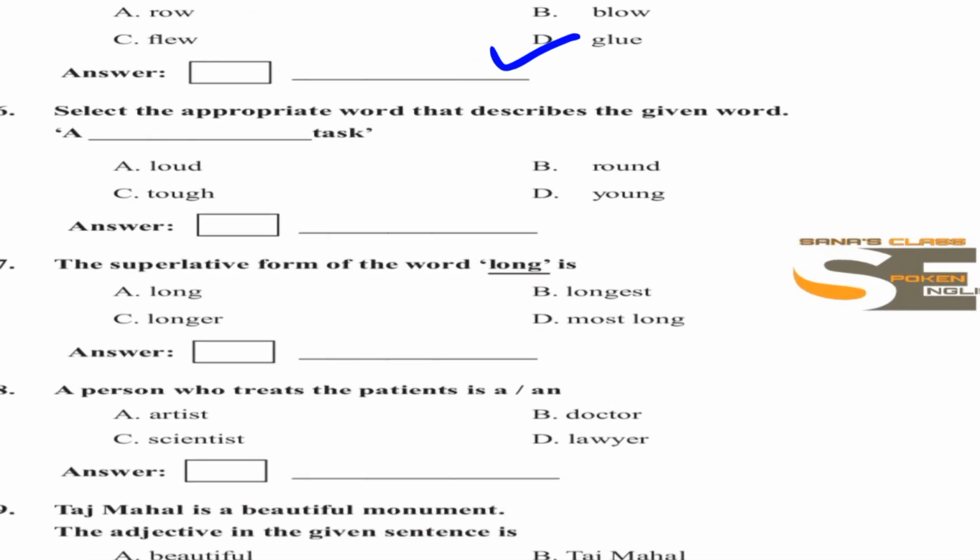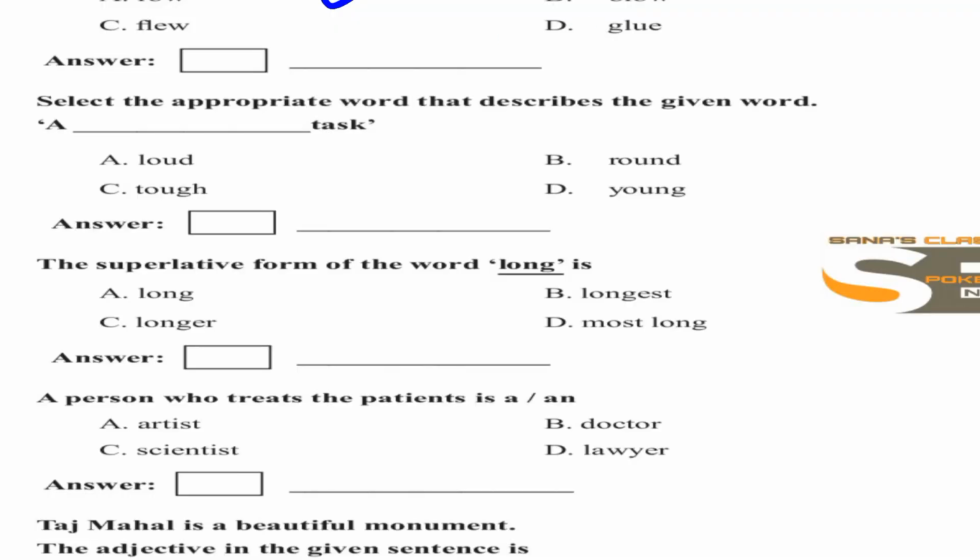You usually say that it is a tough task, right? So tough is the right answer. So what do you have to write in the box? C, and in the space provided, tough. We'll go for the next question.